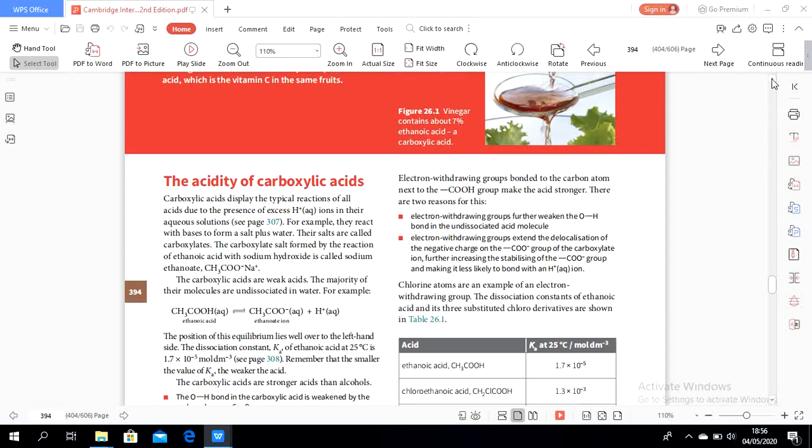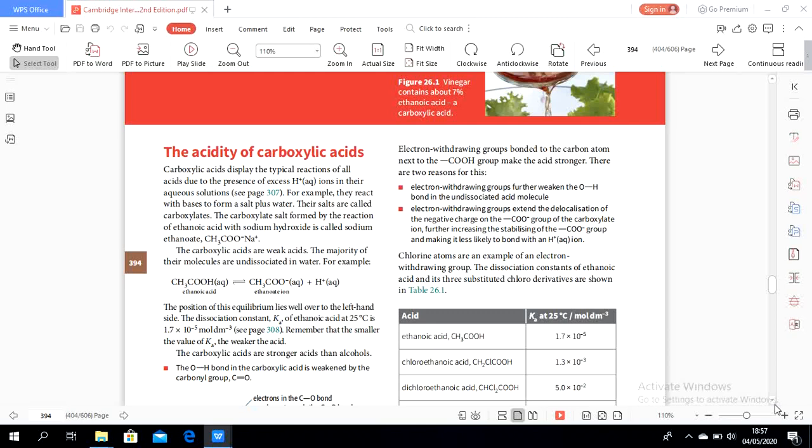And then this one, an electron withdrawing group bonded to the carbon atom next to COOH makes the acid stronger. There are two reasons. The electron withdrawing group further weakens the OH bond in the undissociated acid molecule. The electron withdrawing group extends the delocalization of the negative charge on the carboxylate ion, further increasing the stabilizing of the carboxylate and making it less likely to bond with the hydrogen ion.